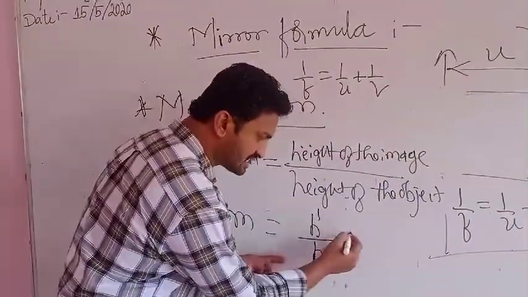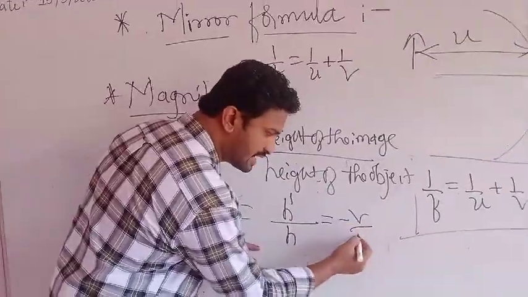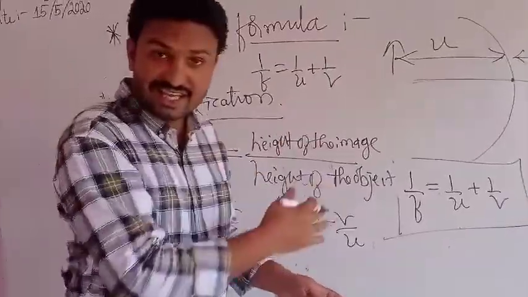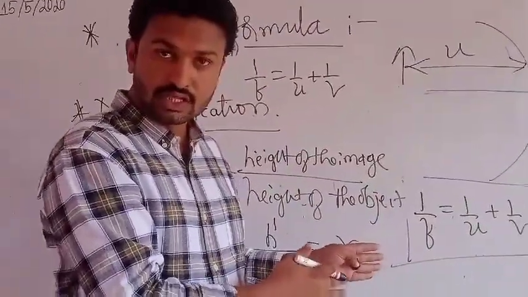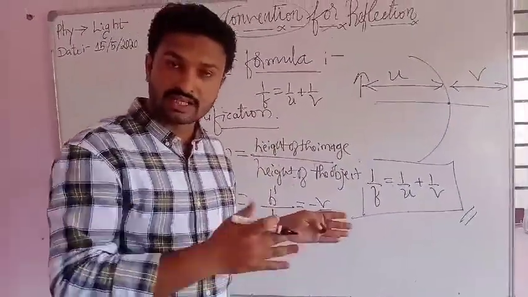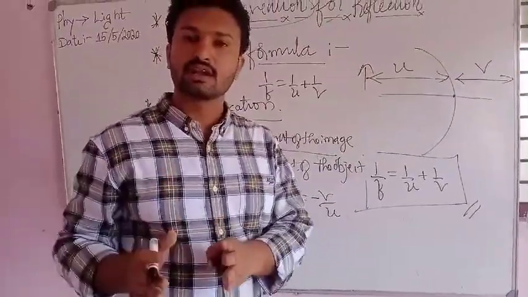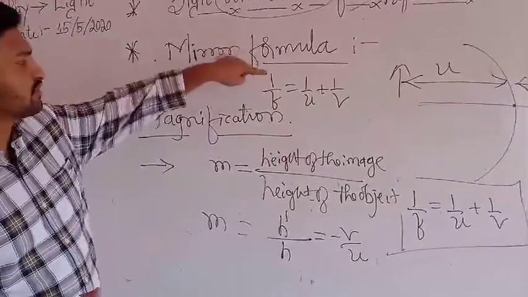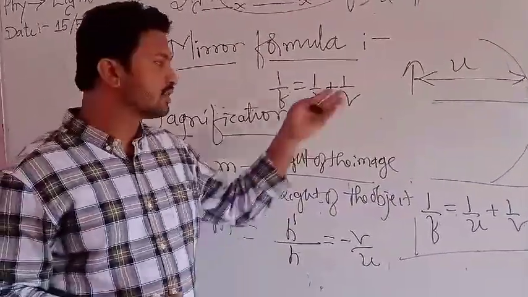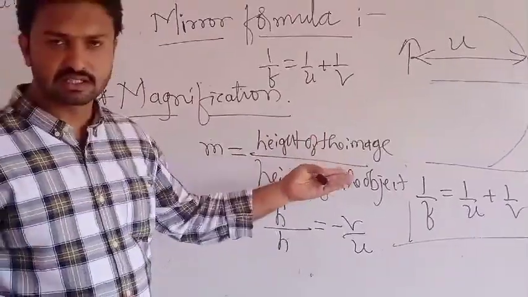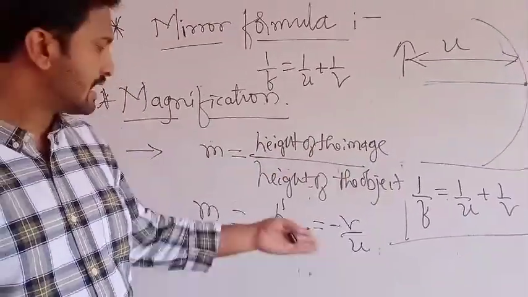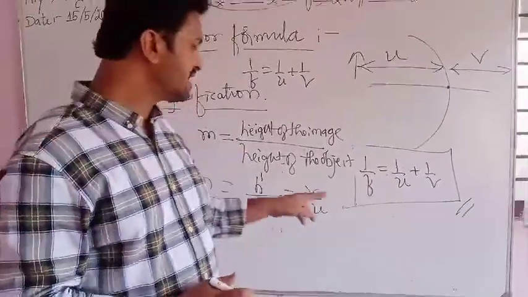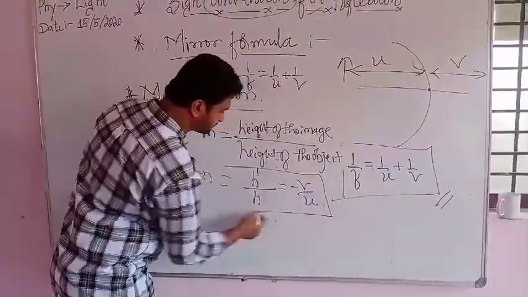Here one more in magnification. This magnification is equals to minus v by u. We are discussing about the mirror. In mirror, we will get reflection. In mirror, this mirror formula 1 by f equals to 1 by u plus 1 by v, and magnification, height of the image to the height of the object, h dash divided by h equals to minus v by u. This is a mirror formula which you have to remember.